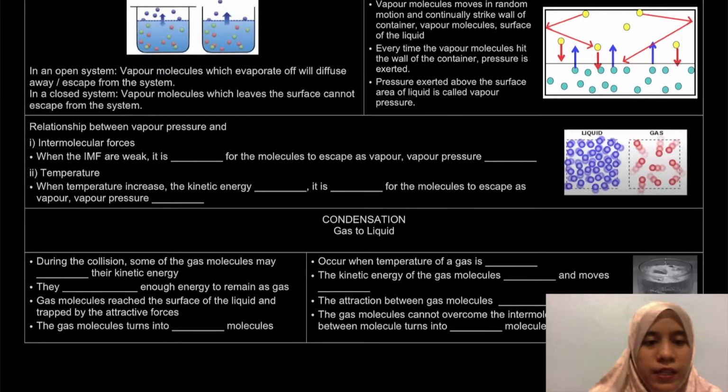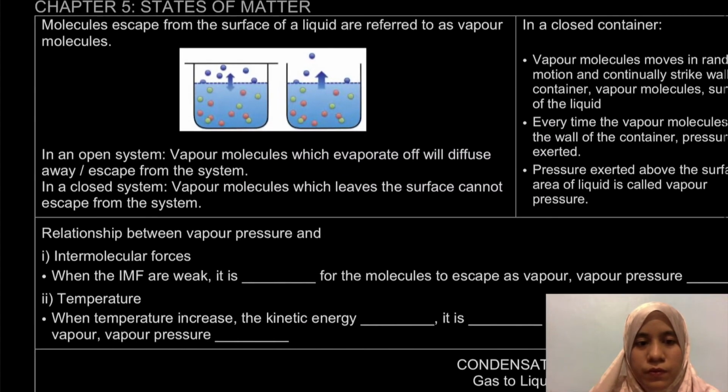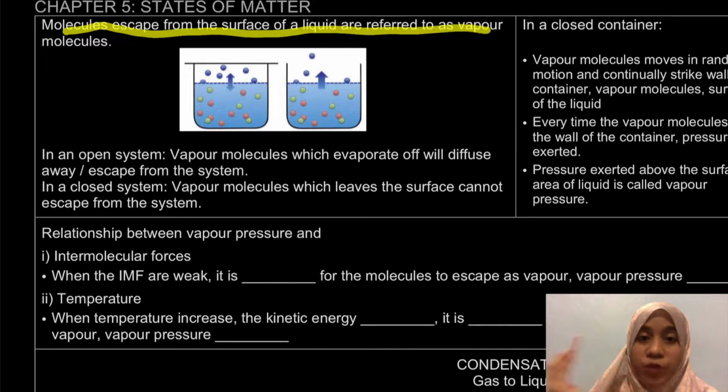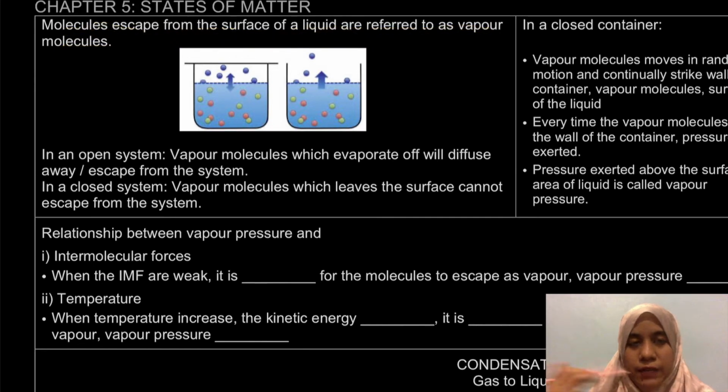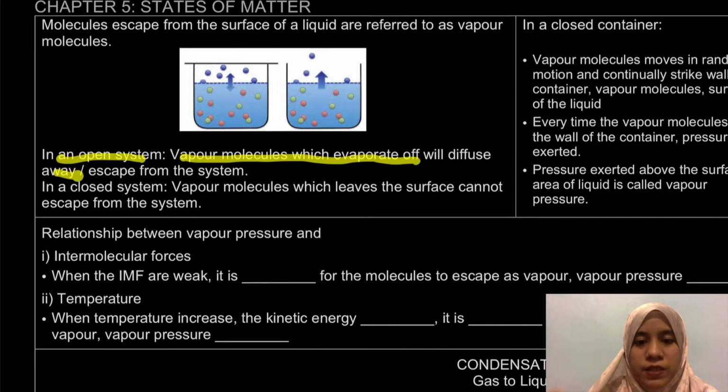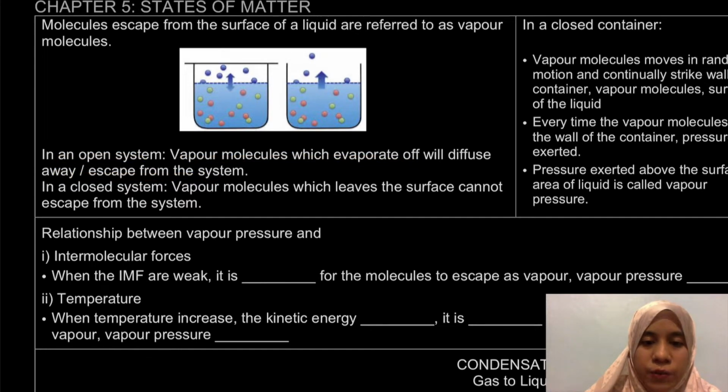So sekarang ni kita nak tengok. Okay, so here dia kata, molecules that escape from the surface of a liquid are referred to as vapor molecules. So that is what actually yang kita dah explain banyak tadi kan. Okay, in an open system, vapor molecules will evaporate off and diffuse away ataupun escape from the system. Sebab tu yang ni dia boleh escape terus lah. Tapi in a closed system, kalau vapor molecules ni leave the surface, they cannot escape from the system itself.